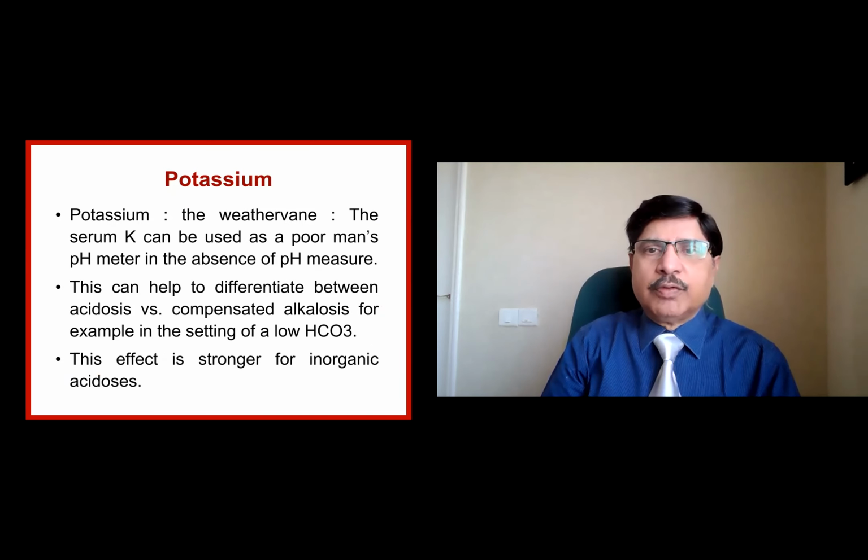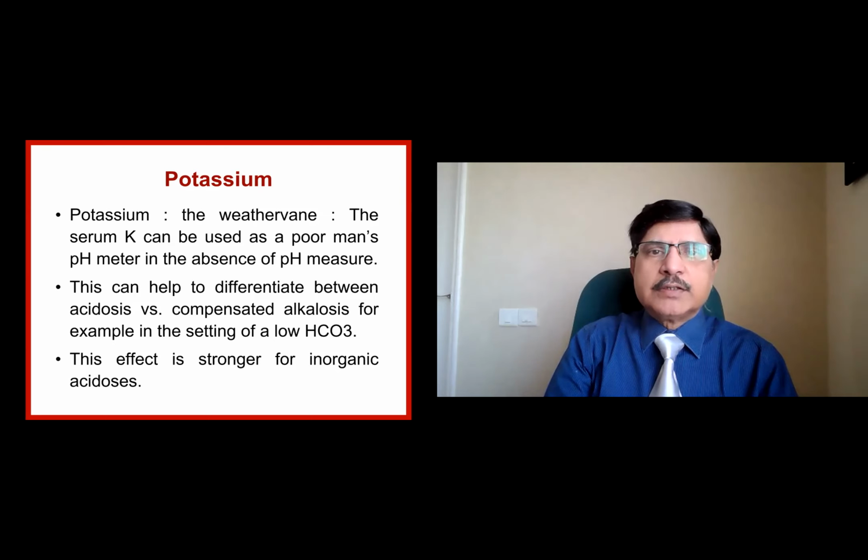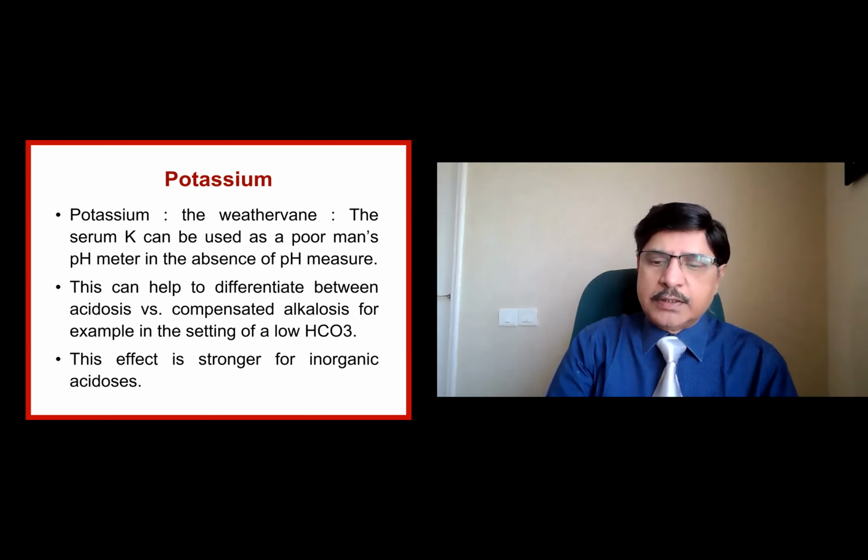A weather vane is a needle-like thing which tells you about the weather, the direction of the wind. So it is a poor man's measure of pH meter. The more the potassium, the more acidic is the pH. Okay. So higher potassium is designated in the ECG as the tall-tented T waves.